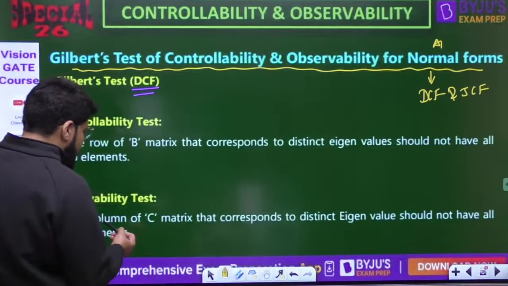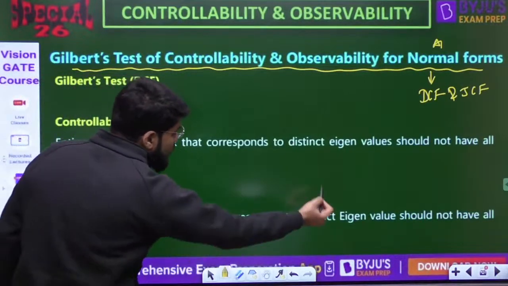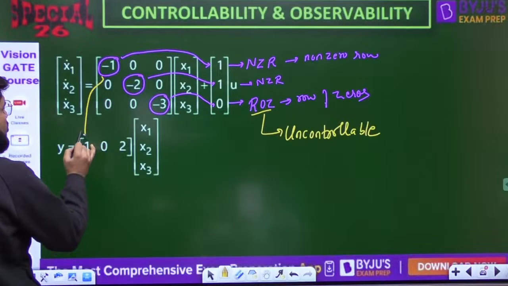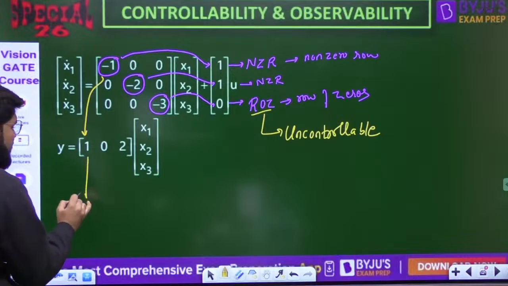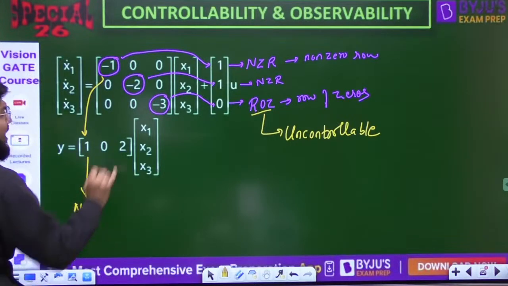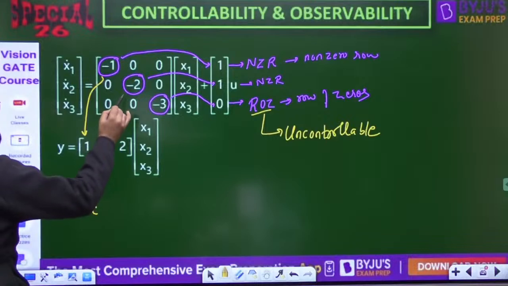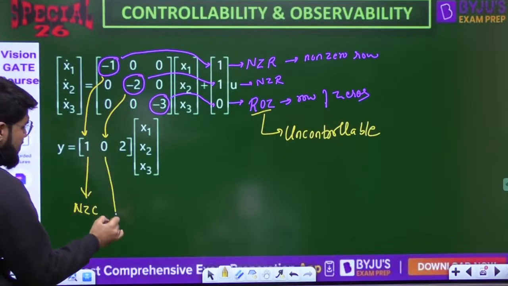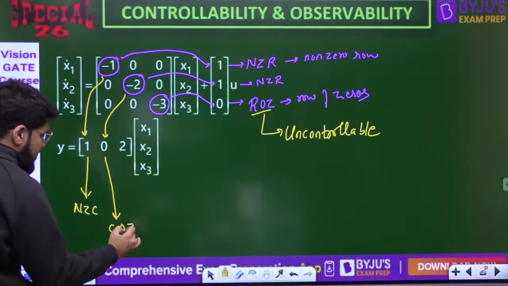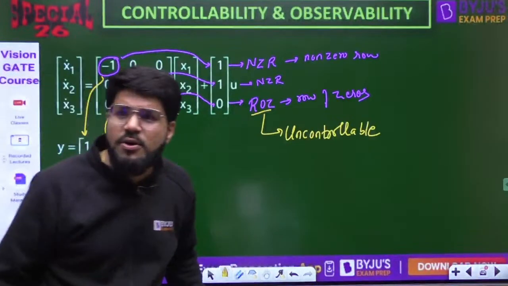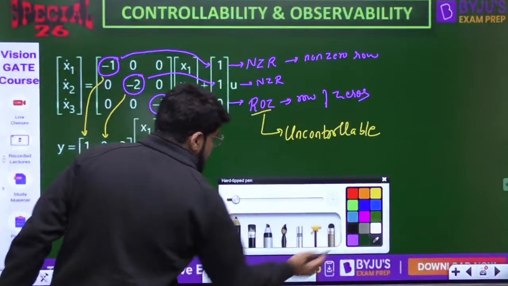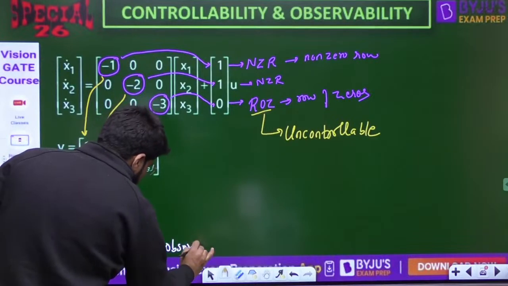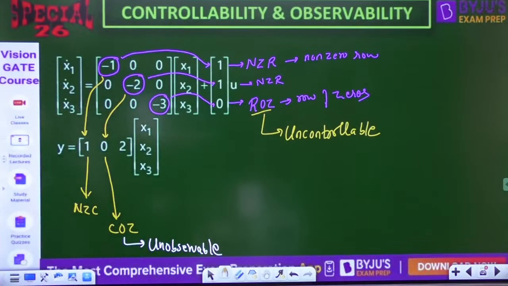Now we need to go to the columns of the C matrix corresponding to distinct eigenvalues. Corresponding to the first eigenvalue, go to the first column of C. Is it 0? No, it is a non-zero column. Like NZR, I call it NZC. Corresponding to the second distinct eigenvalue, you go to the second column of C, and is this 0? Yes, it is full of 0, and I call it COZ. Like ROZ, this is COZ, and even if you get a single COZ, this concludes that the system is unobservable.